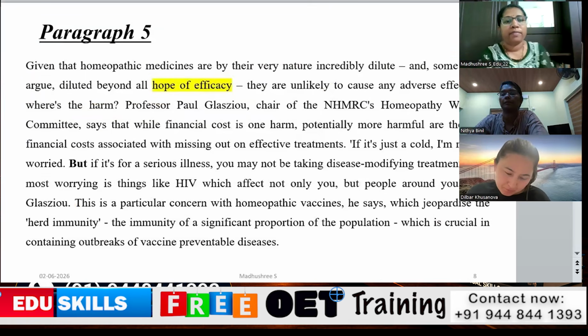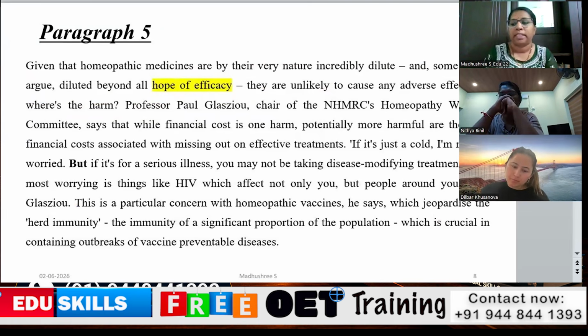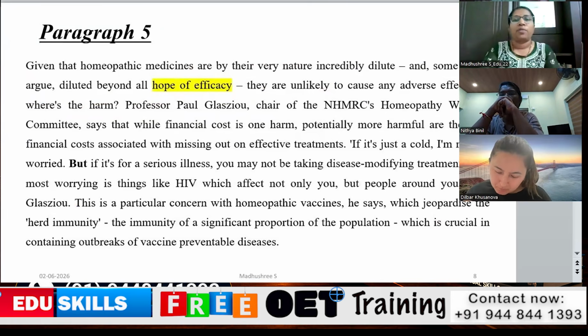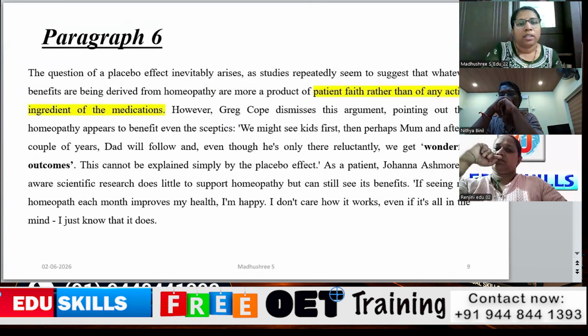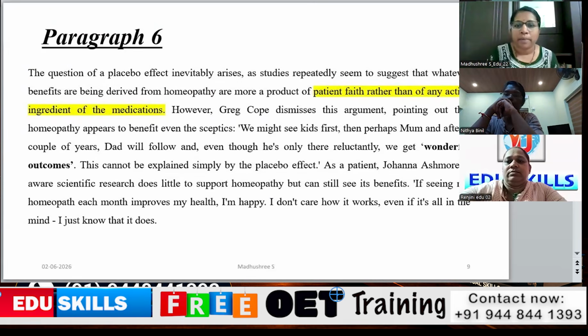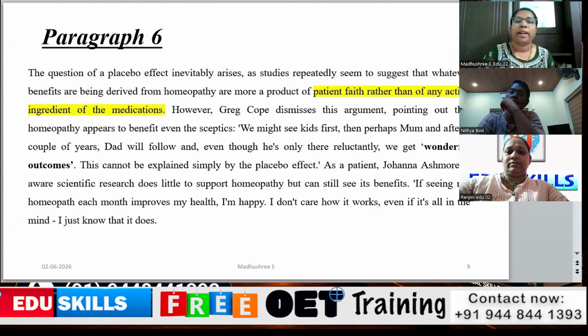Next, paragraph 5: "Given the homeopathic medicines are by their very nature incredibly dilute, and some might argue diluted beyond all hope of efficacy." So they're speaking about the efficacy of the medications provided. The next paragraph, 6: "The question of the placebo effect inevitably arises as studies repeatedly seem to suggest that whatever benefits are being derived from homeopathy are more a product of patient faith than any active ingredient of the medication." This is about the trust they have regarding the treatment.